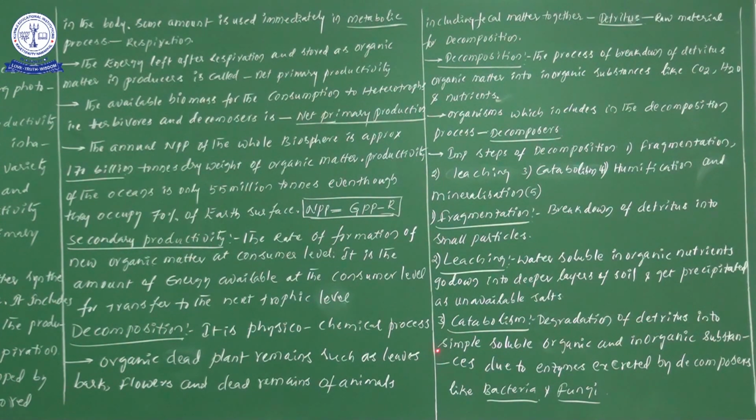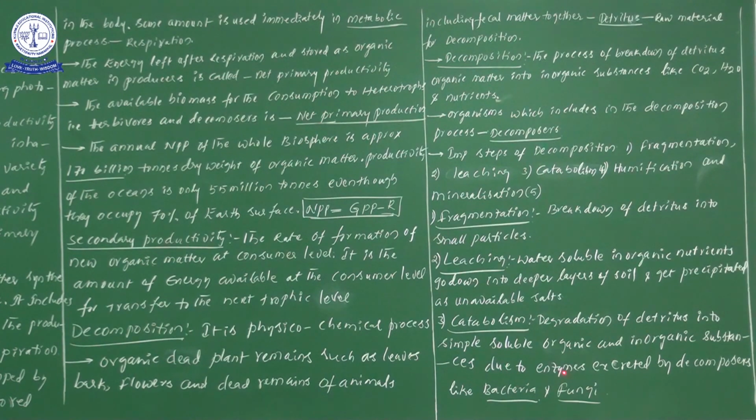Degradation of detritus into how? Into simple soluble organic as well as inorganic substances due to enzyme activity. So here in catabolism, enzyme activity is essential to remember. Due to the activity of enzymes secreted by the decomposers. What are examples of decomposers? The best examples I have written: one is bacteria and one more is fungi.